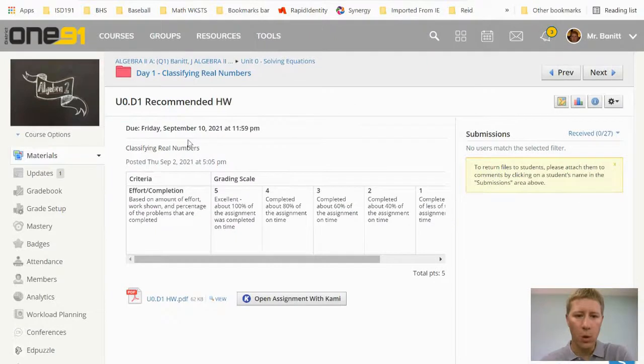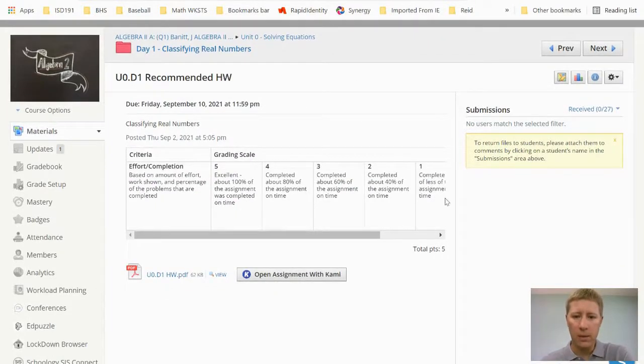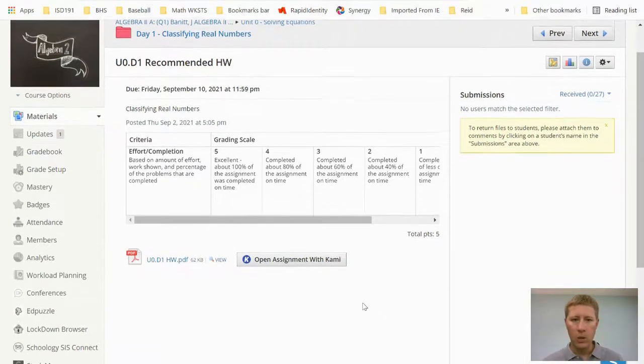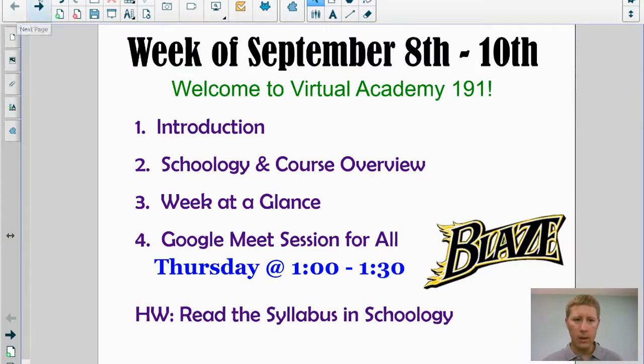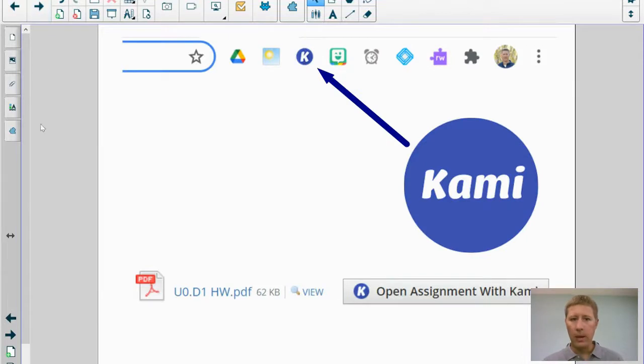So this recommended homework is graded on a scale of 0 to 5. Basically, on a scale of 0 to 5, how much did you complete? If you completed all of it, you get 5 out of 5. If you completed about 80% of it, you get a 4 out of 5, and it just scales down from there. So what you're going to need to do is become familiar with Kami.